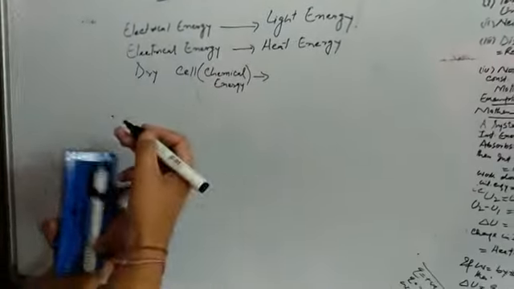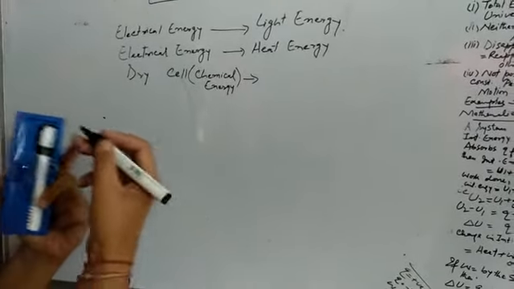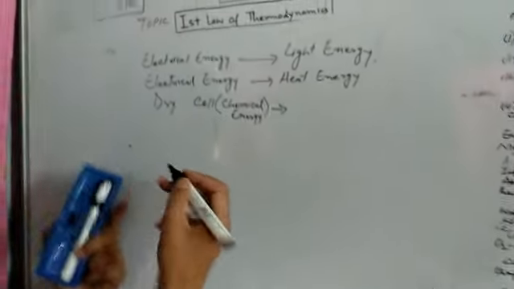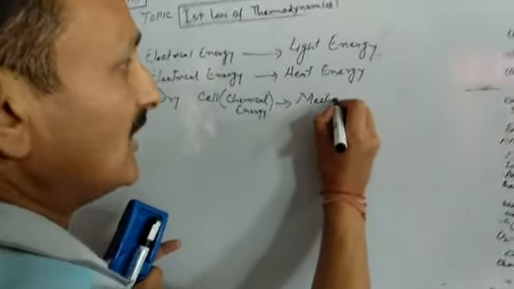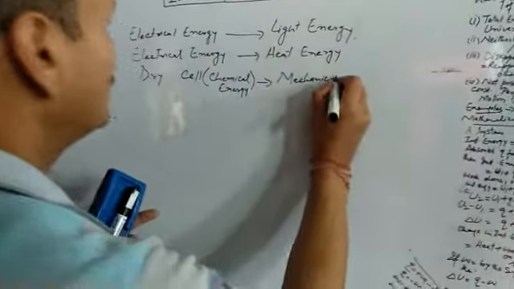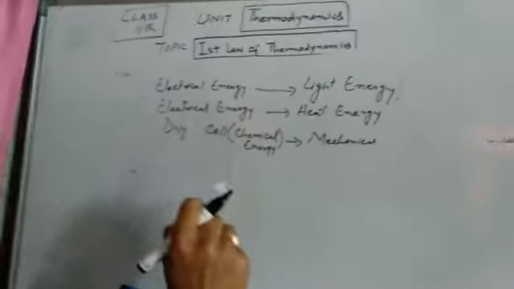Your transistor works. The transistor is a machine, so it has mechanical energy. So your chemical energy has been converted into mechanical energy.